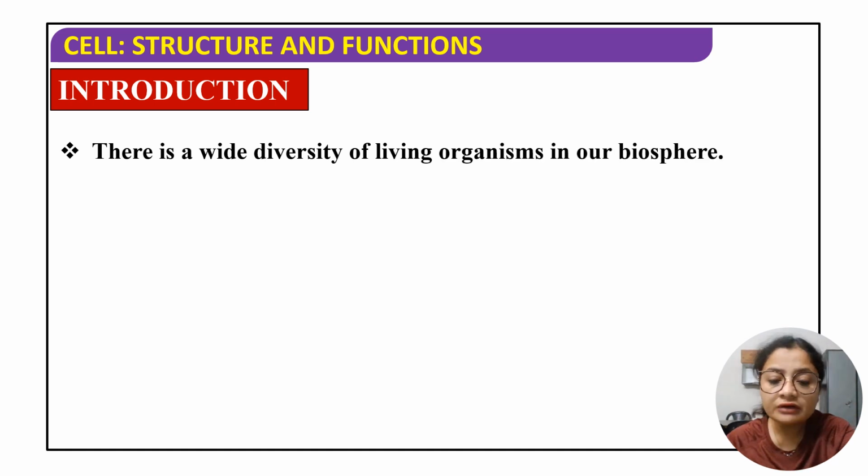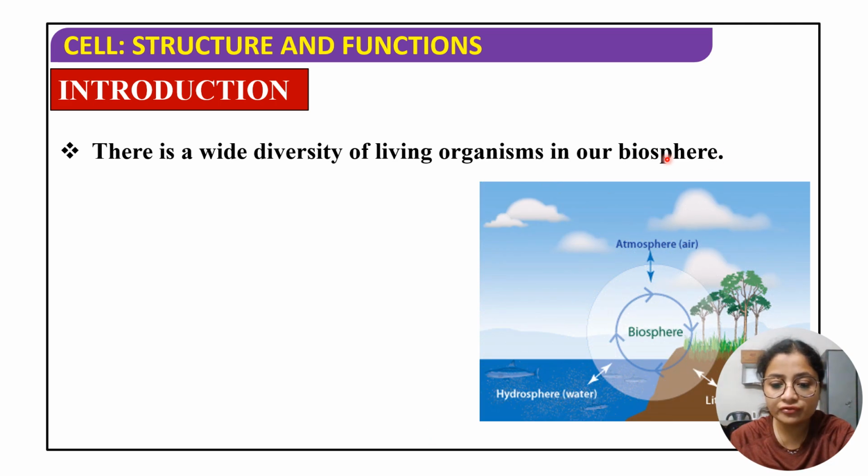Whenever we are talking about our biosphere, what do you actually mean by biosphere over here? Let's focus on this diagram. Here the biosphere basically consists of three things: water, air and soil. Just try to remember it like that. The good name for water is hydrosphere, hydro meaning water. The good name for air is atmosphere, and the good name for soil is lithosphere.